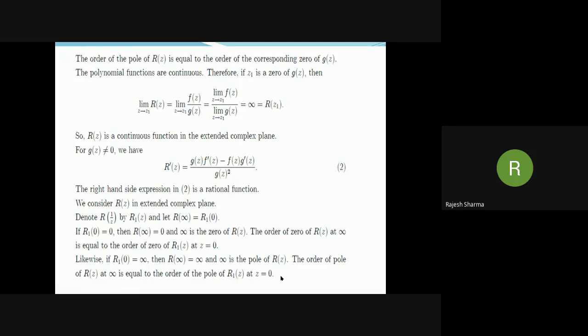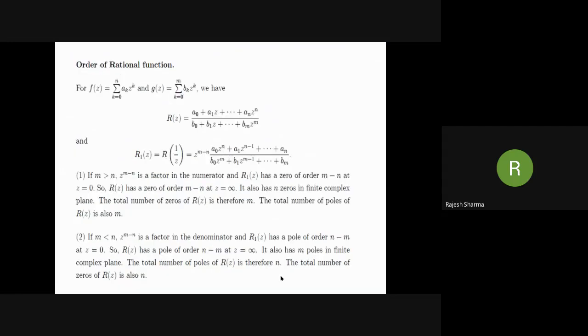We now discuss the order of a rational function. Order of rational function. Consider these two polynomials. F(z) is a polynomial of degree n, so a_n is not equal to 0, and G(z) is a polynomial of degree m, so b_m is not equal to 0. Now write this R(z) equal to F(z) over G(z). That is, a_0 plus a_1 z plus so on up to plus a_n z raised to the power n over b_0 plus b_1 z plus so on up to b_m z raised to the power m.